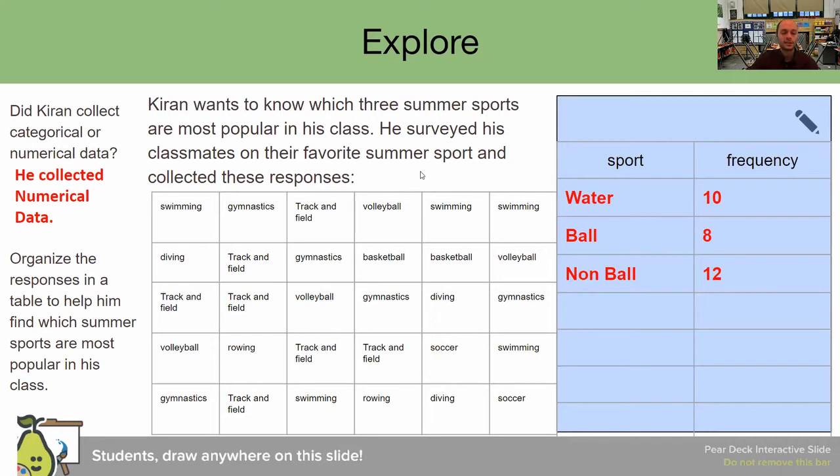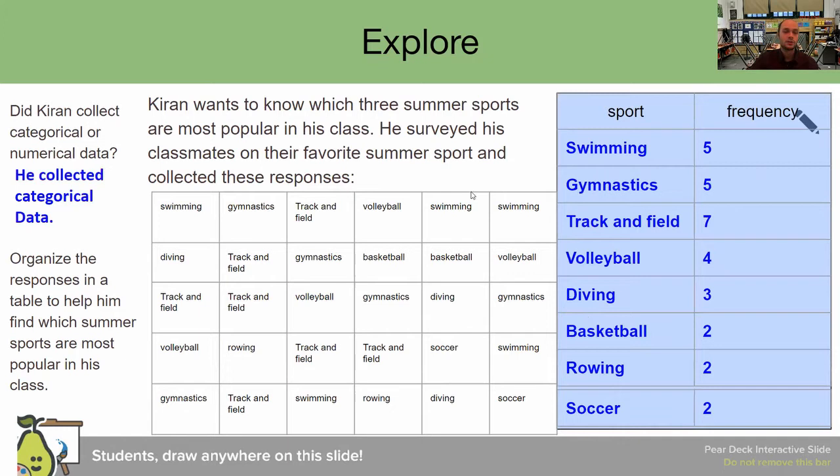We need to look at the sports we have here in front of us and from them figure out exactly which sport is the most favorite. This just shows us that non-ball sports activities are more popular than sports activities that use a ball or even water sports. It doesn't tell us specifically which sport is the most favorite. So even though this table is good, it's not good enough. If you said this table is not correct, you are correct. Good job on that one. All right, with that said, let's take a look at another student.